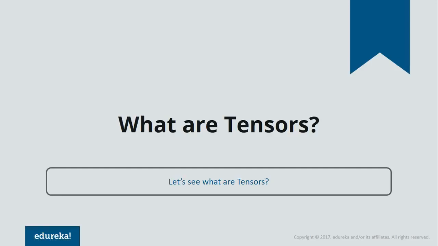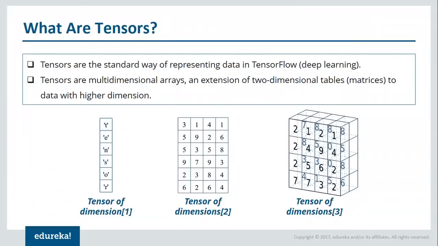Now basically we use TensorFlow for implementing deep learning models. In TensorFlow, data is represented in the form of tensors. So let's understand that first. You can think of tensors as an n-dimensional array or list. You can see the 3 diagrams that are there in front of your screen. So the first tensor is basically a tensor of dimension 1. The next is a tensor of dimension 2 because it has rows as well as columns. The last example has 3 dimensions because apart from rows and columns, there is one more dimension that is present there.